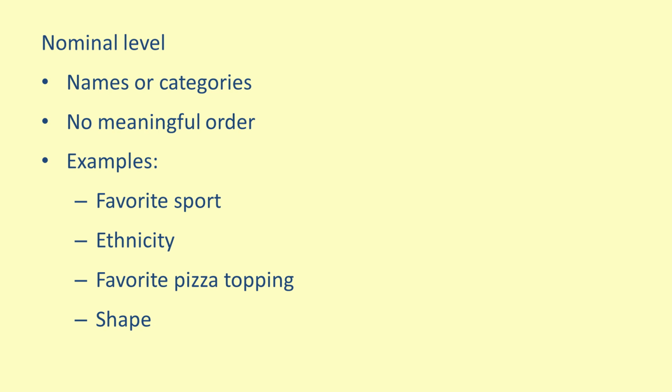Looking more closely at favorite sport, responses of basketball, football, and soccer all indicate different categories, but there is no order to these responses. Even if we designate a variable to represent basketball by the number 1, football by the number 2, and soccer by the number 3, the order of these numbers would have no meaning.